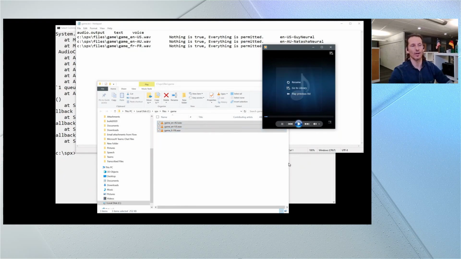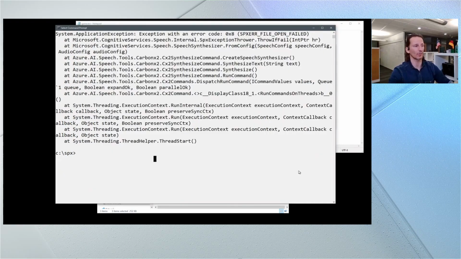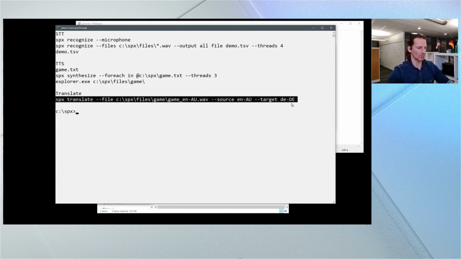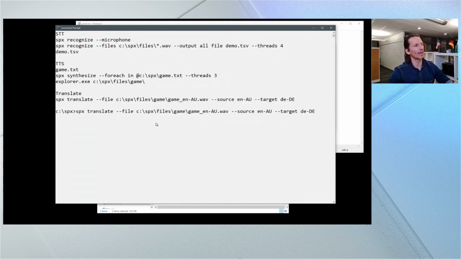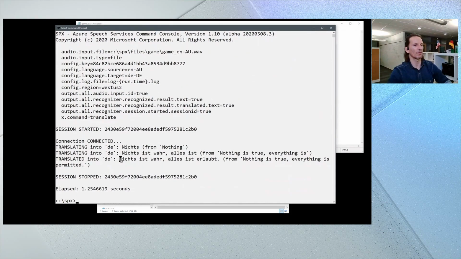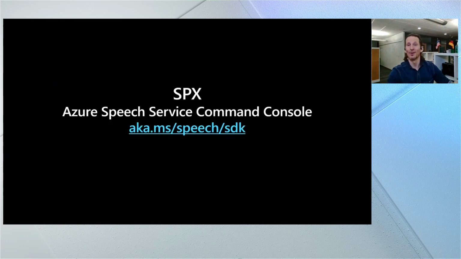And I really like the French accent here because it goes with one of the characters in the game who actually has a French accent. So that's lovely. Now I'm going to take SPX and do yet one more thing that it can do, which is to translate audio files. So I'm going to tell SPX to translate from a file. I'm going to take one of the files that I just created, the Australian English accent. I'm going to tell it the source language and the target language, in this case, German. And as you can see here, nothing is true, everything is permitted, got properly translated into German. That's nice, and I can tell because I am German.